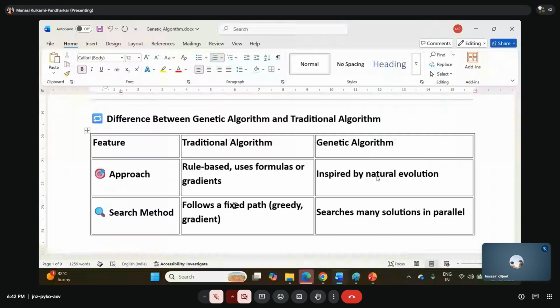Okay. यहाँ पे search कैसे follow करता है? Follows a fixed path. We call it a greedy gradient. यहाँ पे searches may be many solutions in parallel. ये क्या करता है? एक solution देखेगा. If it is not working, it will go for the next solution. Okay, next. फिर से जाएगा. If it is not working, it will go to the next one. Again, it is not working, it will go to the next one. Okay. But it will happen in the serial way. Greedy करेगा, बहुत time consuming करेगा. This happens in parallel. वो सारे solutions parallelly search करेगा.